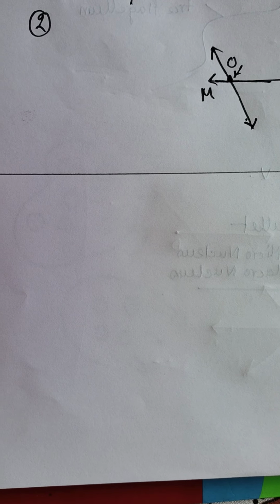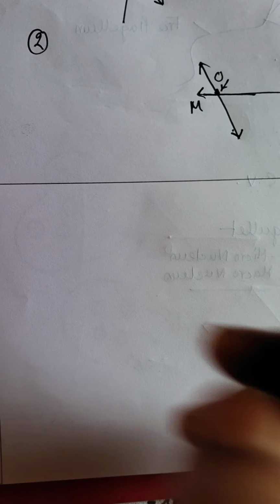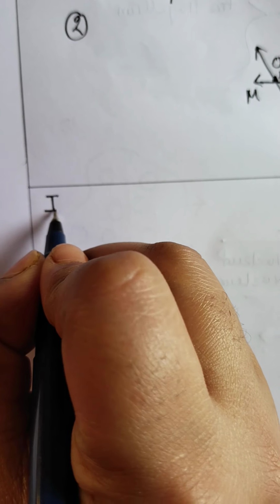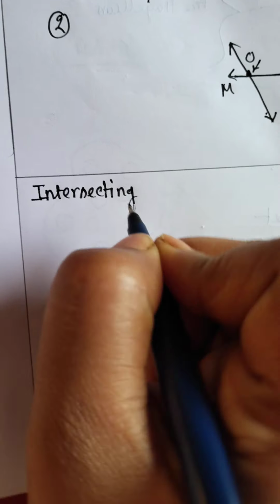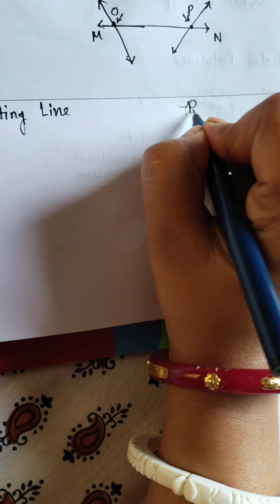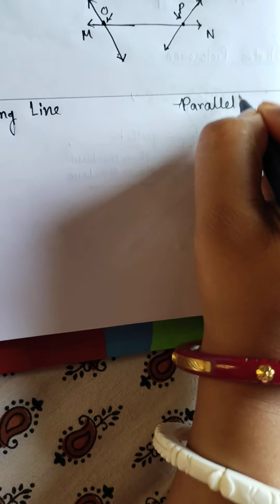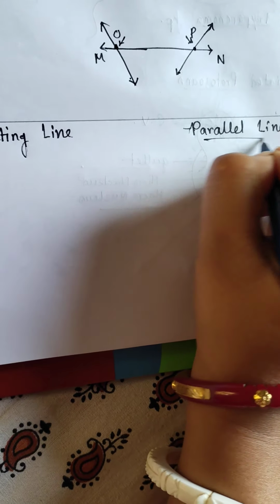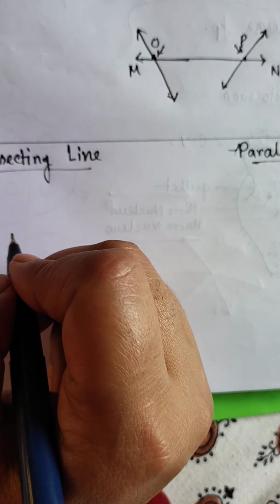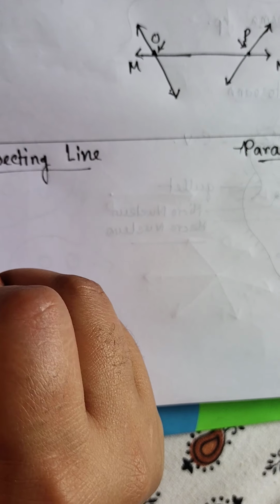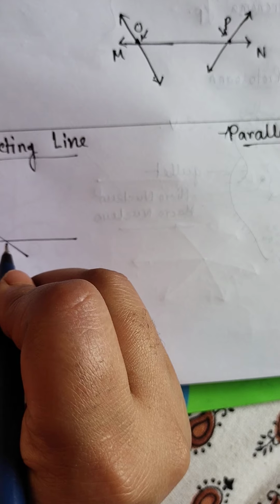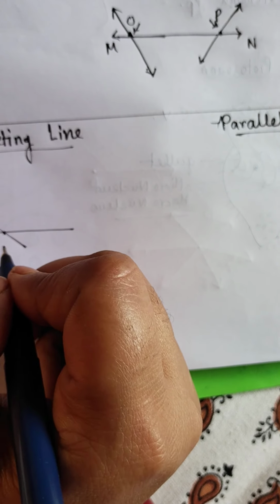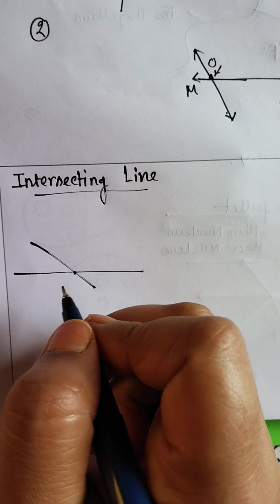Students, this video is on intersecting lines and parallel lines. So, what are called intersecting lines and which type of lines are called parallel lines? If there are two lines present in a plane and both of them have a common point, then these two lines will be called intersecting lines.